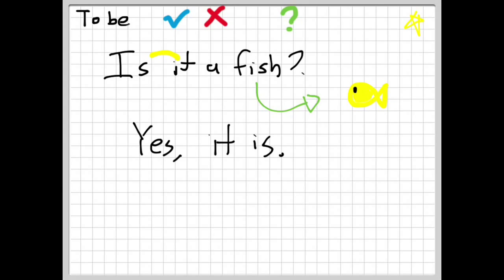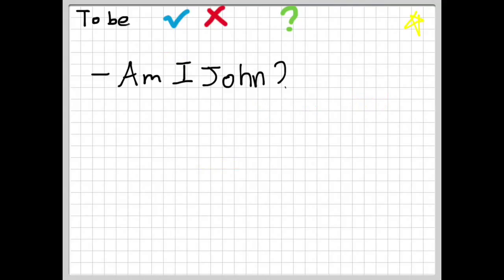We would answer yes, it is. Notice that we don't only say yes. We have to add the affirmative or the positive form of the verb to be when we are asked a verb to be question. So the correct answer would be yes, it is. Now let's look at a short conversation between two people.